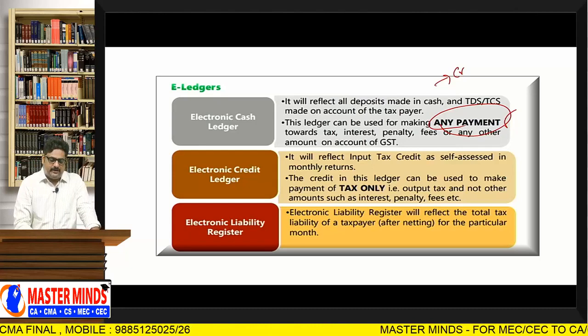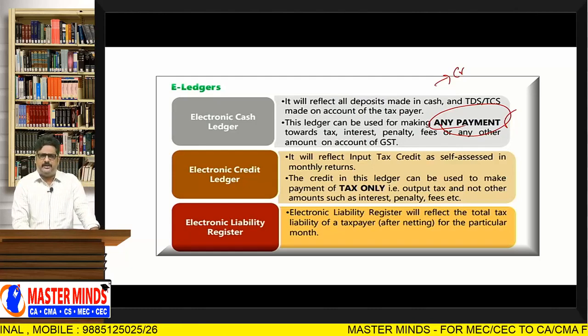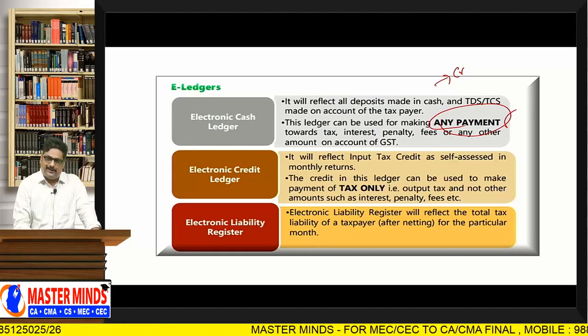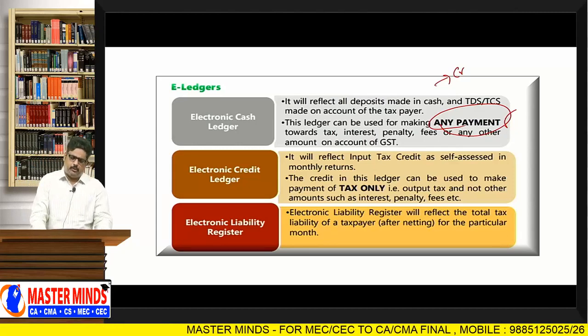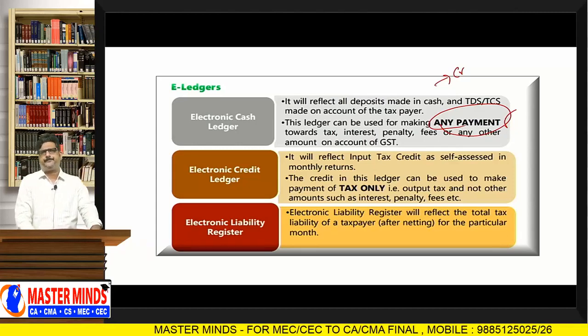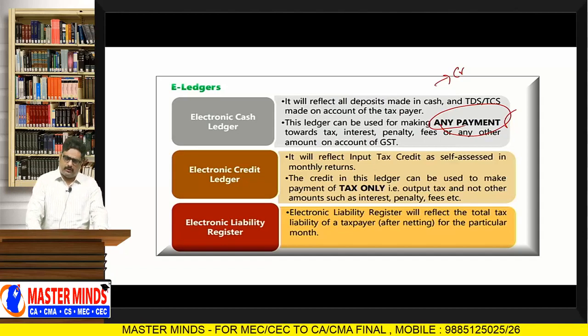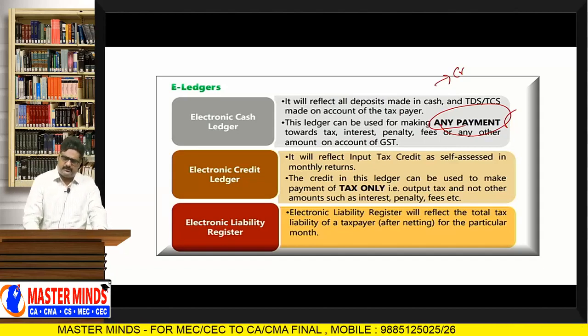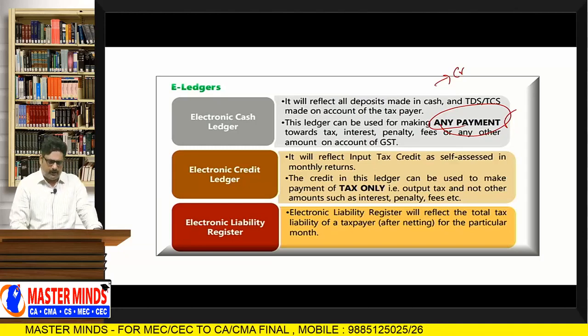So electronic cash ledger will be credited by the deposits made by you, and whatever the TDS, TCS that was deducted on behalf of you will be credited to the e-cash ledger. That amount can be utilized to pay any amount with respect to tax, interest, penalty, late fee.